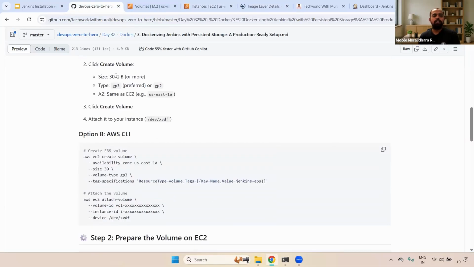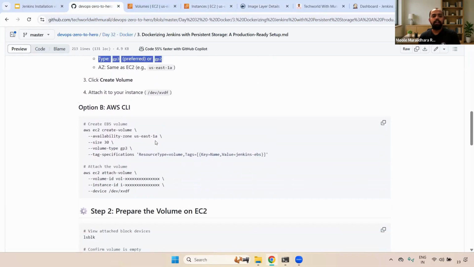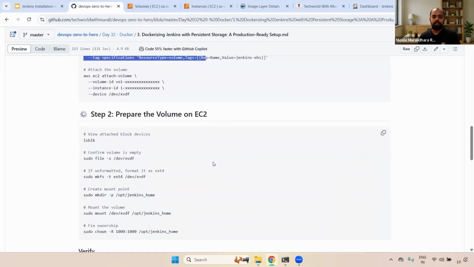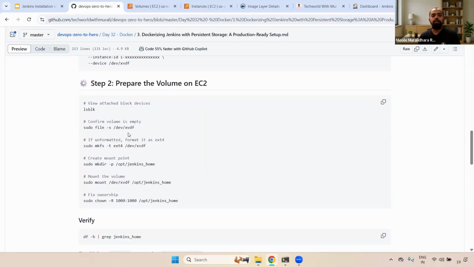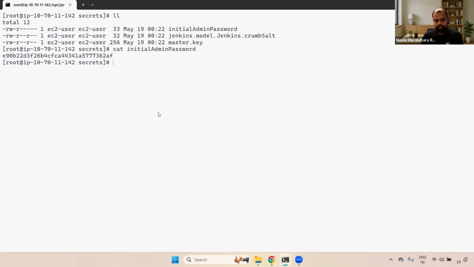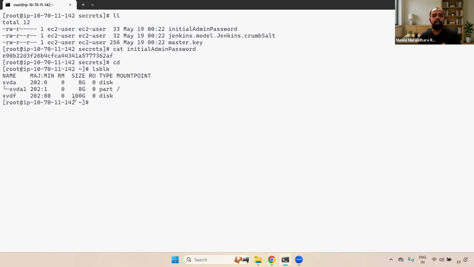And here you can see that we can do this either through the GUI or through the AWS CLI as well. Now what is the next step? First, we need to check the block devices. What block devices are available? For that we need to use lsblk. Now go inside the server, and here I'm running lsblk. If you see here, the name is hvdf, and the size is 100 GB, as we mentioned. Okay, fine, super.